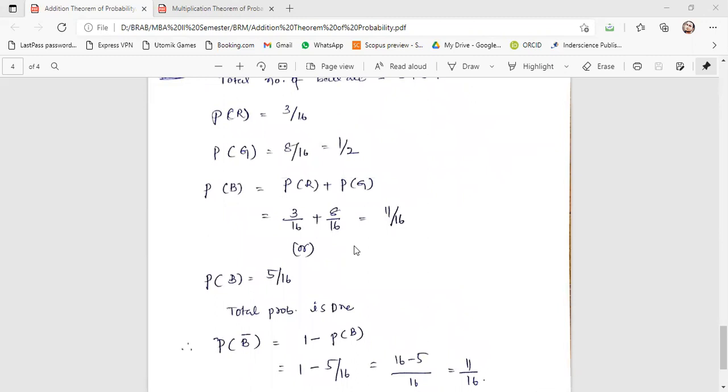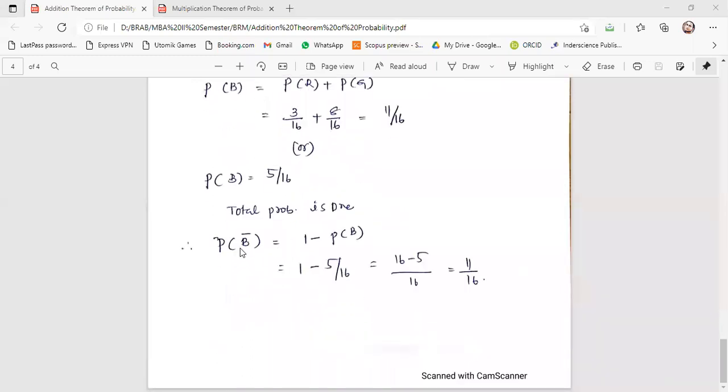Then what is the probability of drawing a blue ball? Drawing a blue ball is 5 by 16, because 5 is there. 5 by 16 we can write simply. I'll explain later. So 5 by 16 you can just remember because 5 blue balls are there. Right?